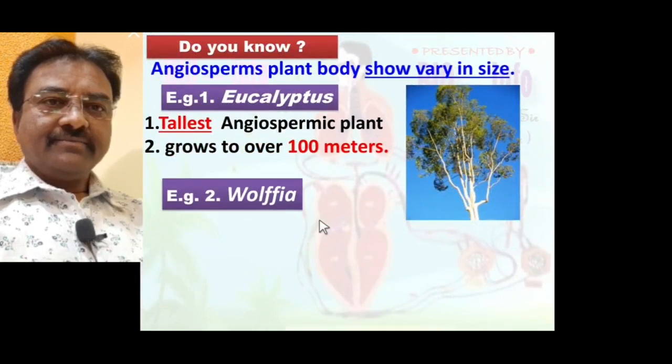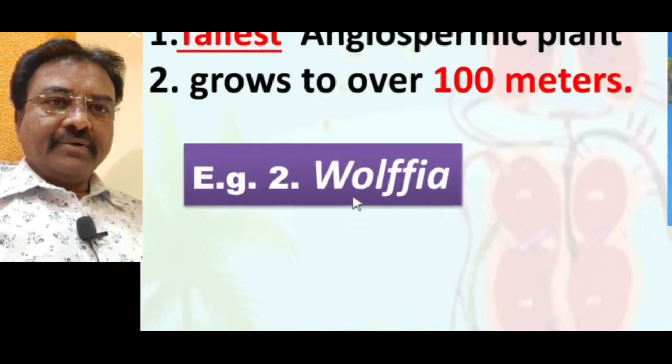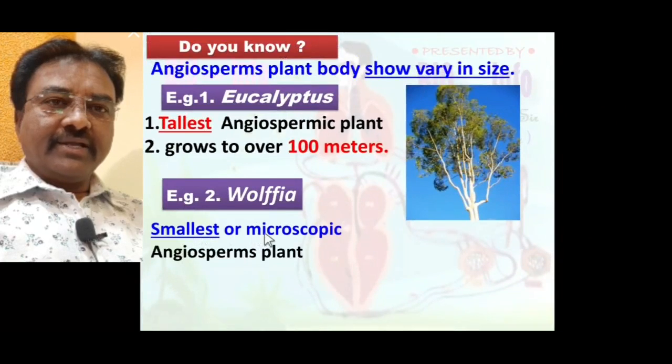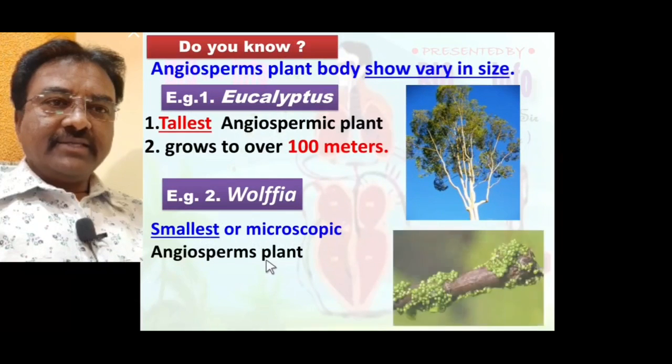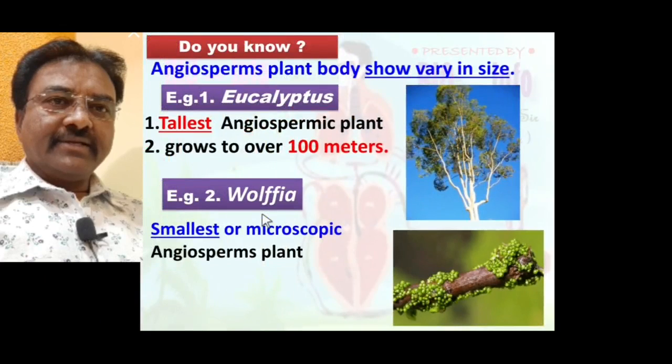Second example, Wolffia. Wolffia is the smallest or microscopic angiospermic plant. Seen here, Wolffia, the smallest or microscopic angiospermic plant. This means the angiosperm plant body varies in size, from very big, about 100 meters in height as seen in eucalyptus, to very small.